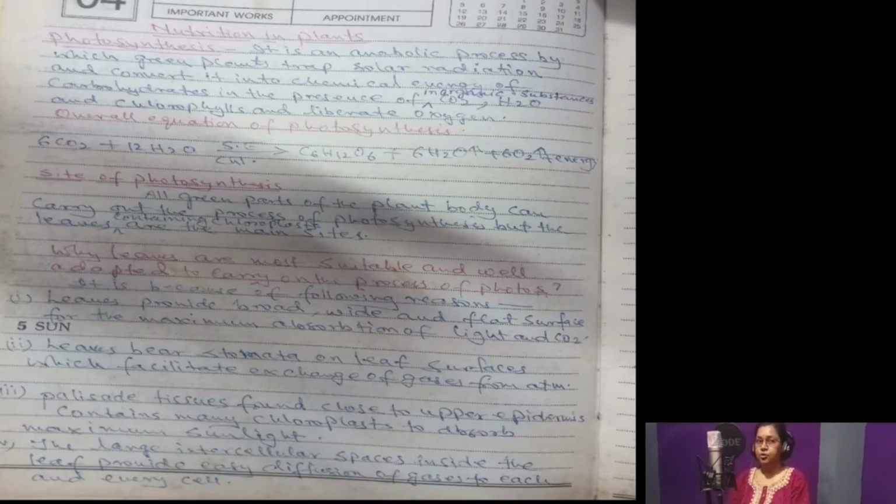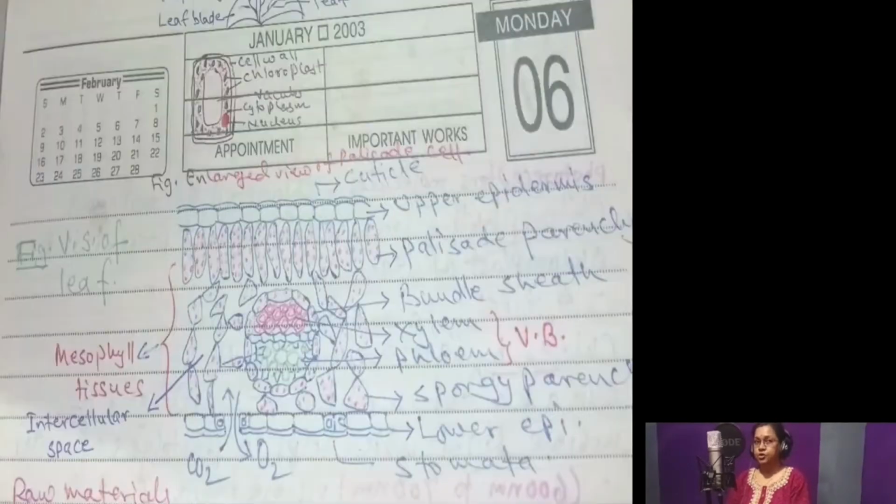In class 9th also, you have studied the structure of the leaf. You are familiar with the palisade tissues. These palisade tissues, which are just below the upper epidermis of the leaf, contain many chloroplasts to absorb maximum sunlight.